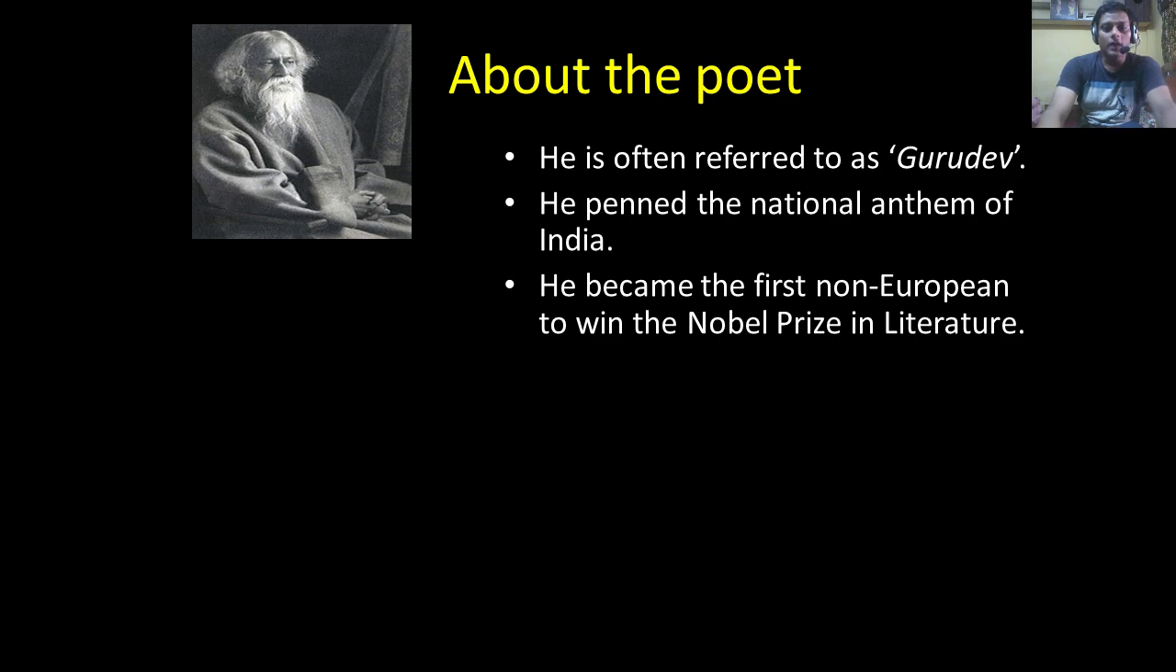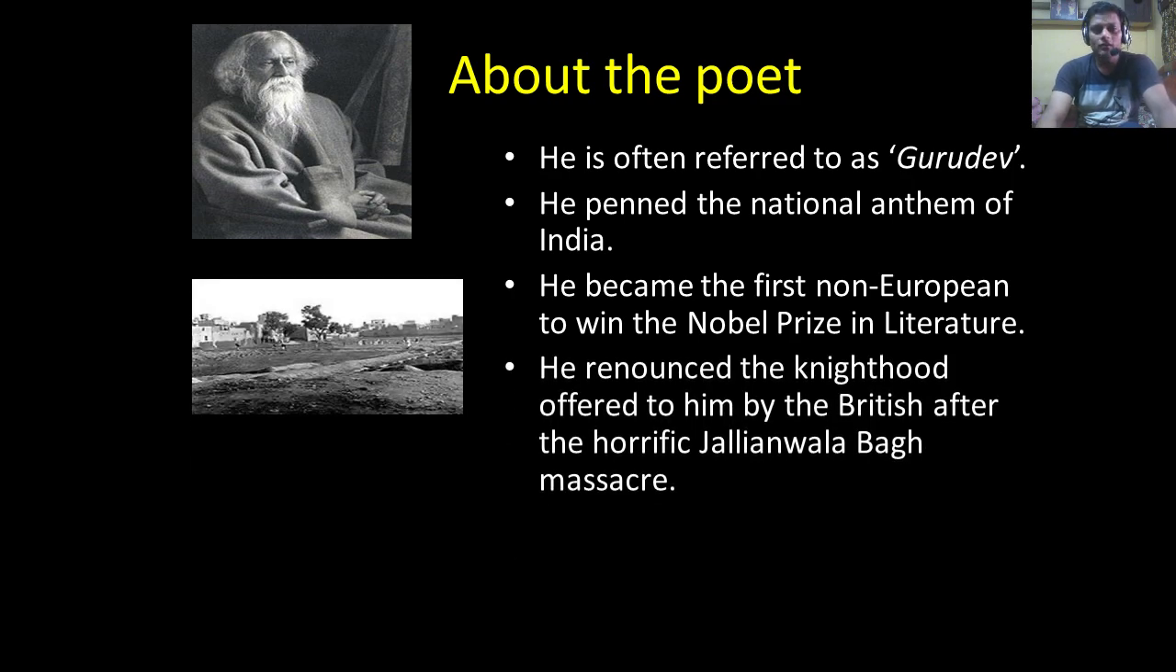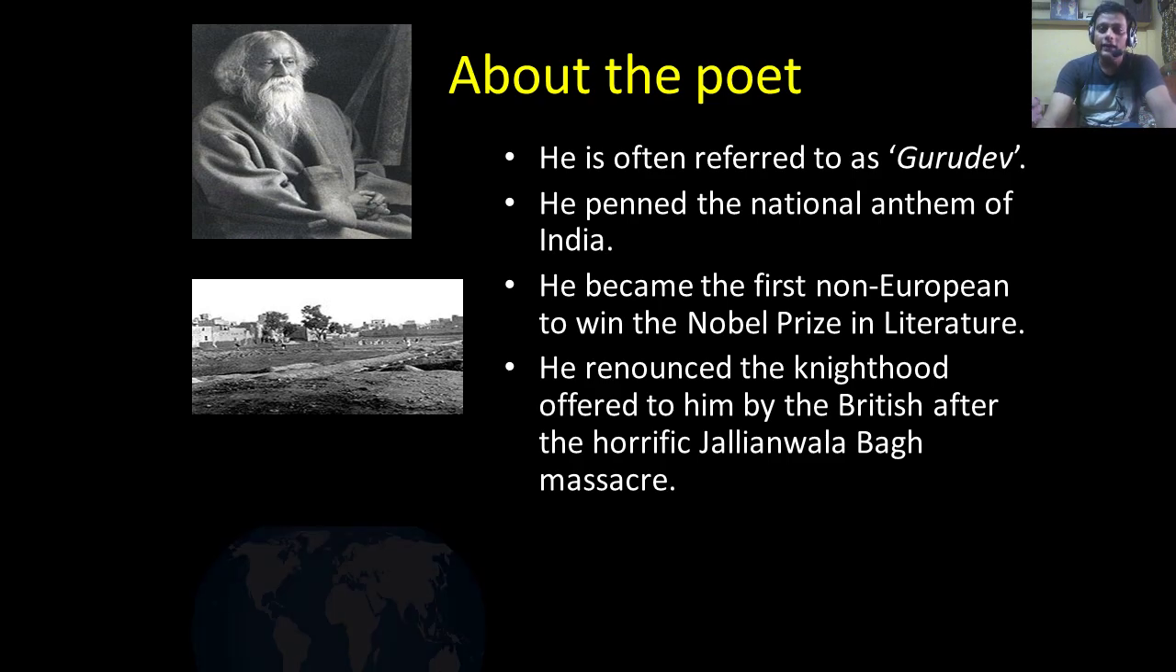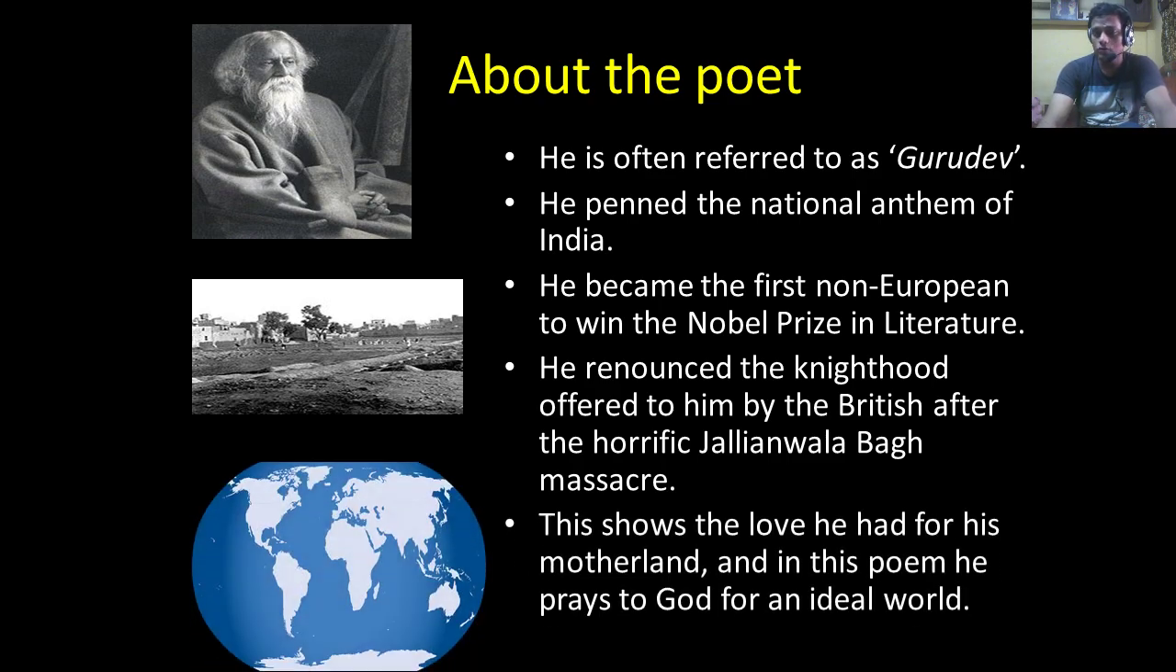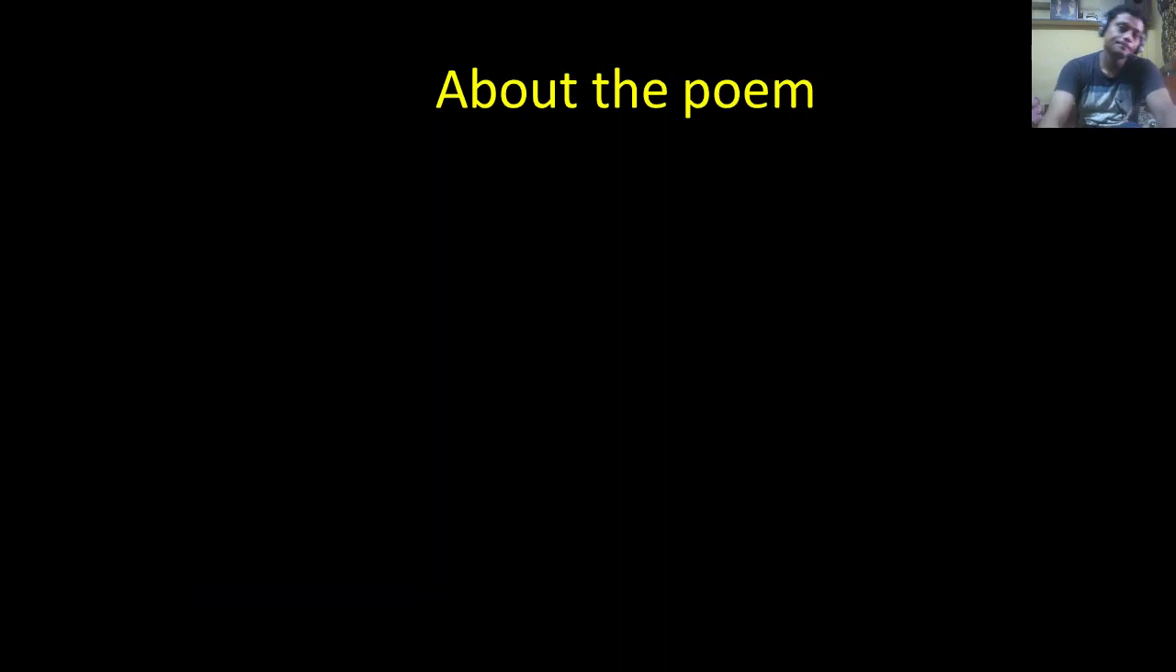So, he became the first non-European to win the Nobel Prize in Literature. I believe that was 1913. And he renounced the knighthood offered to him by the British. That was after the horrific Jallianwala Bagh massacre. I believe that was 1919. And this act shows that he had tremendous love for his country, and in this poem he prays to God for an ideal world. He tries to present to us how an ideal world should be. What kind of a world would we want to live in?